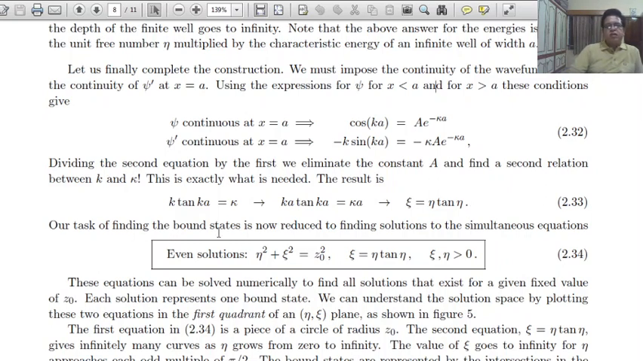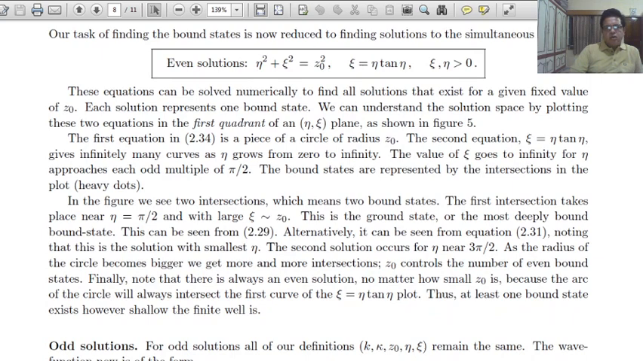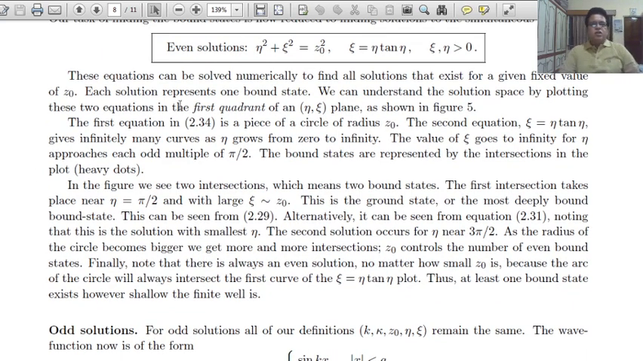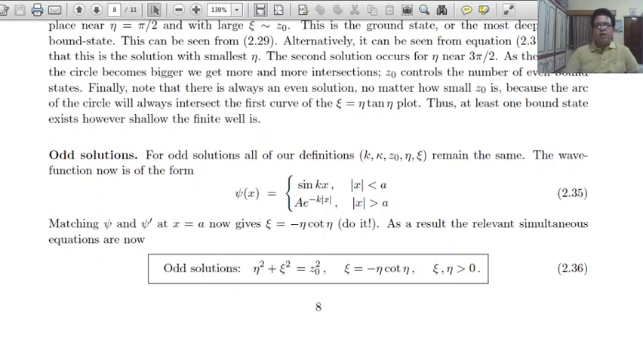Our task of finding the bound states is now reduced to finding the solutions of simultaneous equations. For even solutions: eta square plus xi square equals z0 square, and xi equals eta tangent eta, where eta and xi are positive numbers. These equations can be solved numerically to find all solutions that exist for a given fixed z0. Each solution represents one bound state. We can understand the solution space by plotting these two equations in the first quadrant of eta and xi, as shown in figure 5.